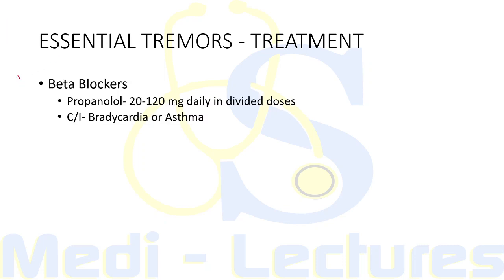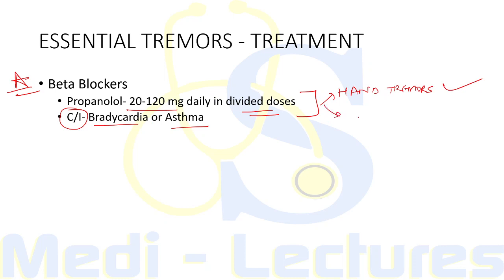So, the most important drugs are beta blockers. We can prescribe propranolol in a dose of 20 to 120 milligrams daily in divided doses, but it is absolutely contraindicated in patients having bradycardia or asthma. Now, when we consider the treatment with propranolol, hand tremors will respond very well. These are the most improved, and the refractory ones are head tremors. So, these are the least improved on beta blockers.